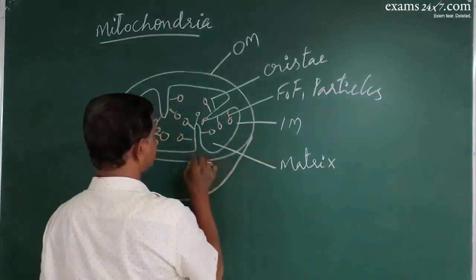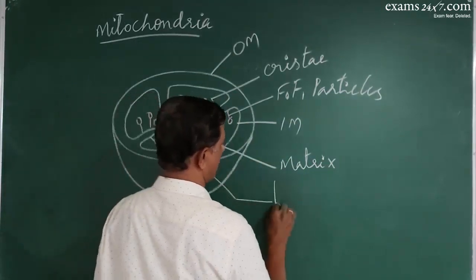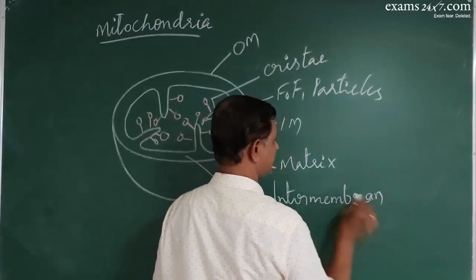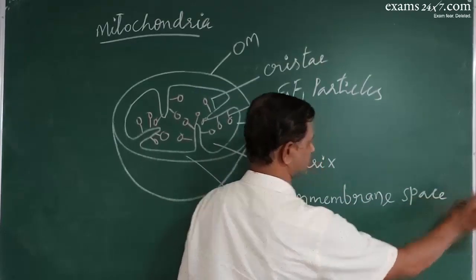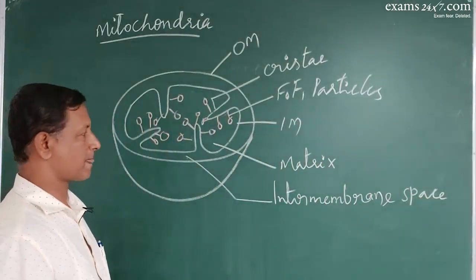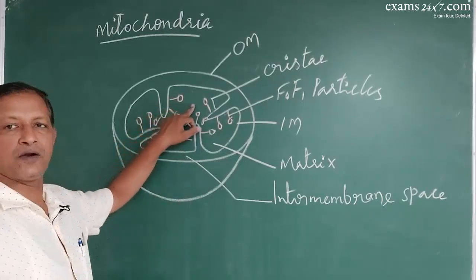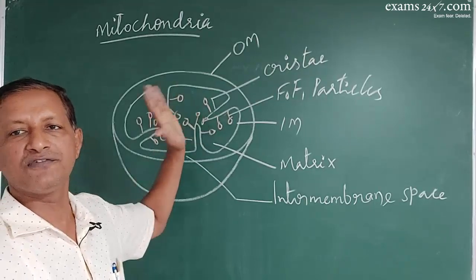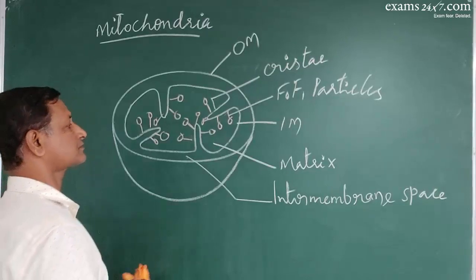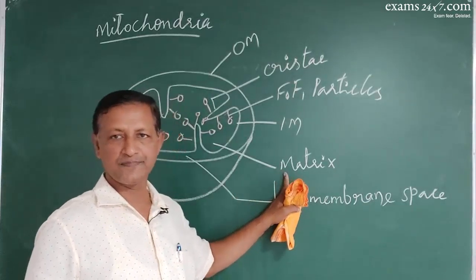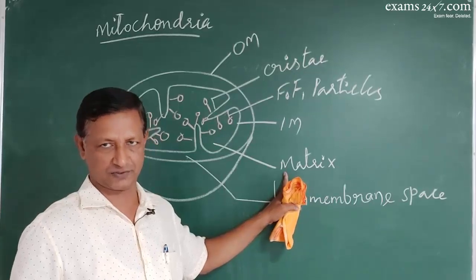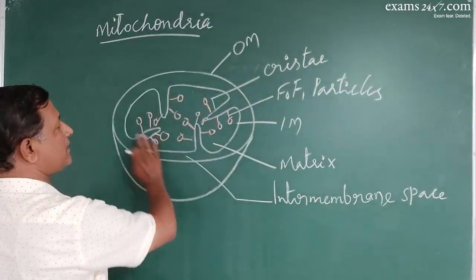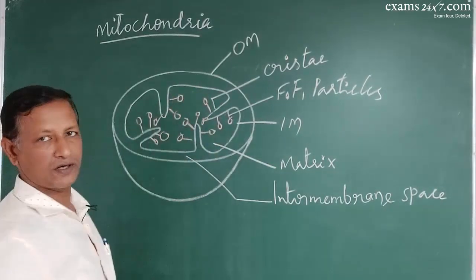The space between the outer membrane and inner membrane is called the intermembrane space or perimitochondrial space. The matrix will have the DNA, ribosomes, and many other enzymes required for the final process of respiration. The matrix of mitochondria is equivalent to the stroma of chloroplast. Hence, the aerobic respiration takes place within the mitochondrial matrix.